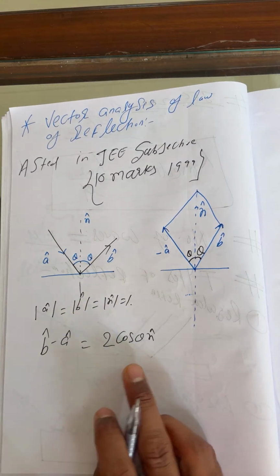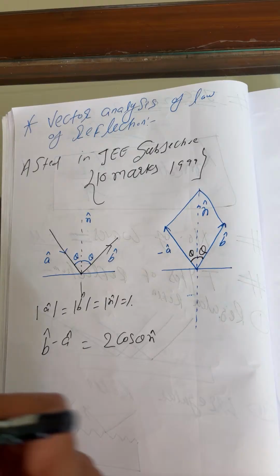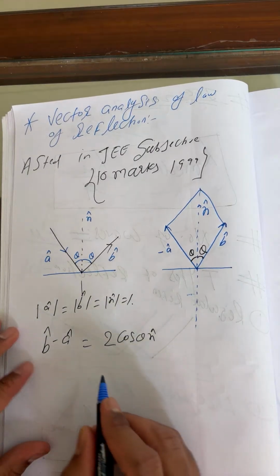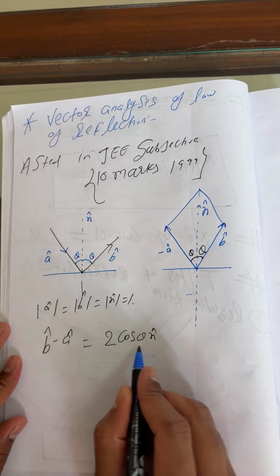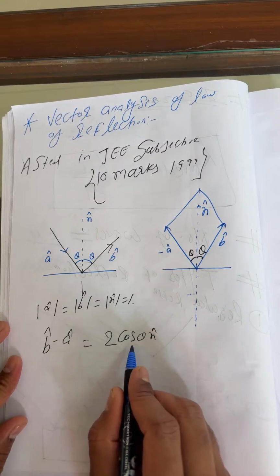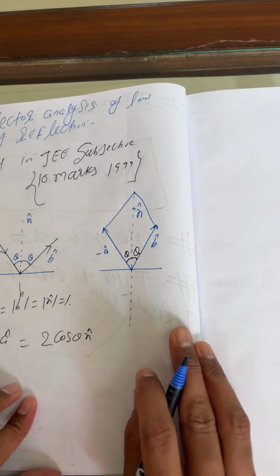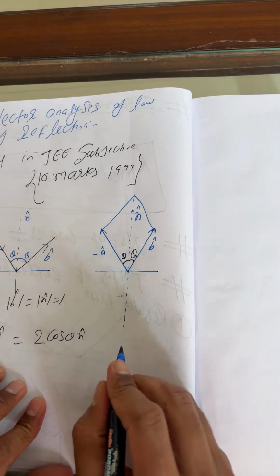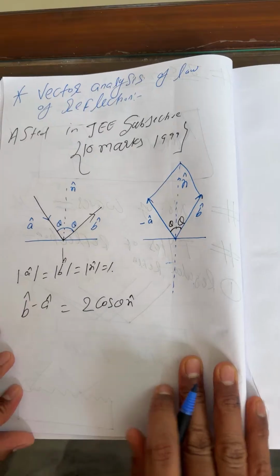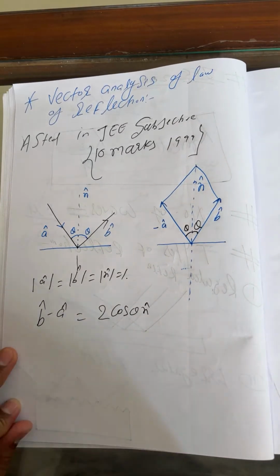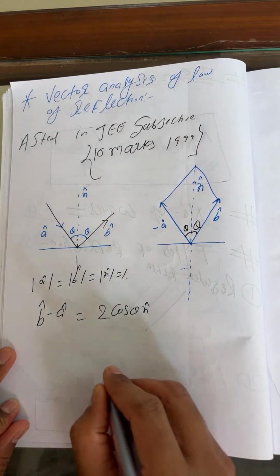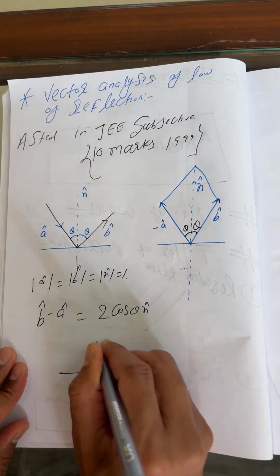So we can write 2 cos theta. Here I'll apply the formula for getting cos theta from this triangle, with a little manipulation. In fact, I'll do it here so that you can easily understand.